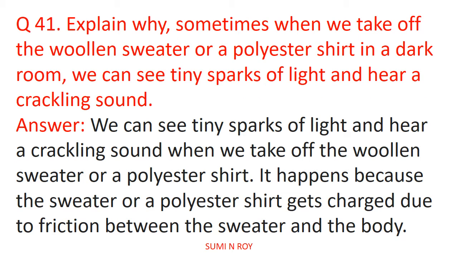Next question is, explain why sometimes when we take off the woolen sweater or a polyester shirt in a dark room, we can see tiny spark of light and hear a crackling sound. So we can see tiny spark of light and hear a crackling sound when we take off the woolen sweater or a polyester shirt. It happens because the sweater or a polyester shirt gets charged due to friction between the sweater and the body. During electric discharge, some type of energy is released. In this case, the energy is released in the form of a sound and tiny spark of light.